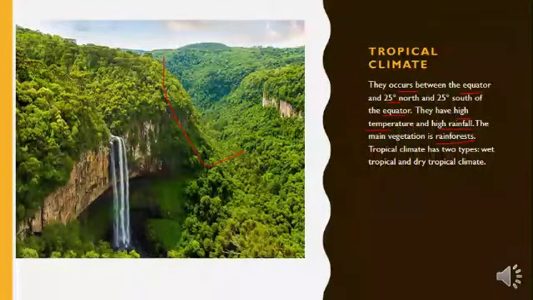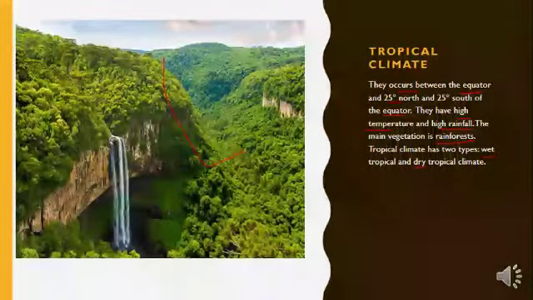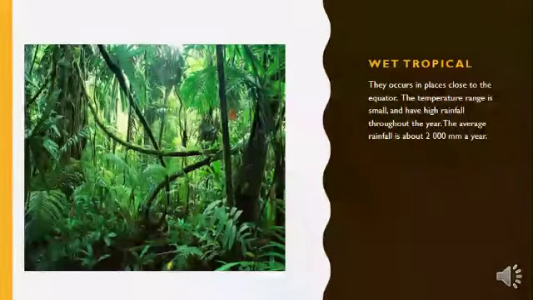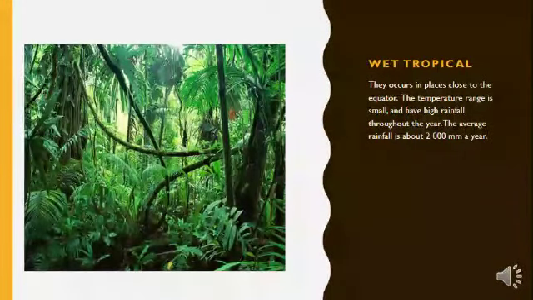Tropical climates have 2 types of climate: wet climate and dry tropical climate. Let's discuss those in detail. We have wet tropical climate. They occur in places close to the equator.